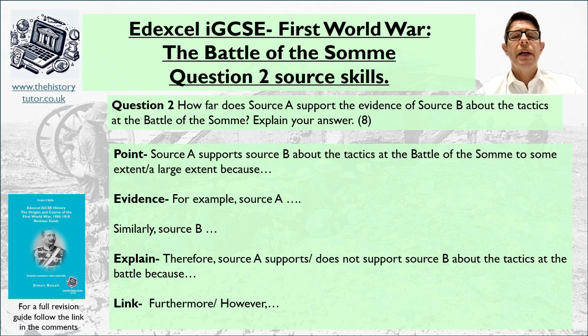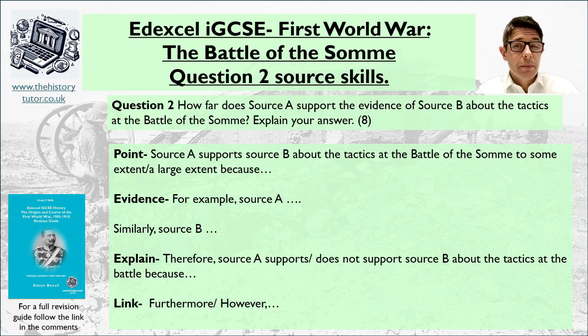Then we want to pick out evidence. For example, source A says this. If we're saying they're similar, similarly, source B says this. Then we explain. Therefore, source A supports source B because, and explain the messages we're getting about the tactics. If we think they're very similar, we may well explain a furthermore. However, if we think they're not so similar, we could give a however about this point.